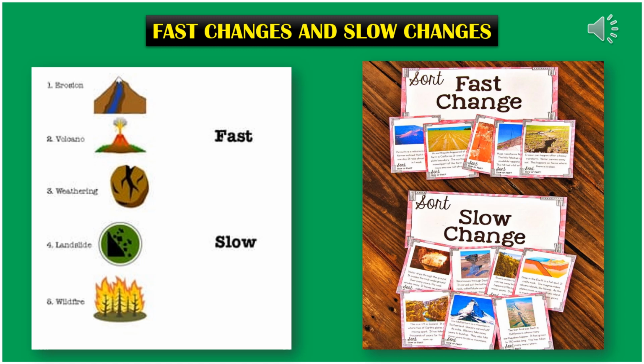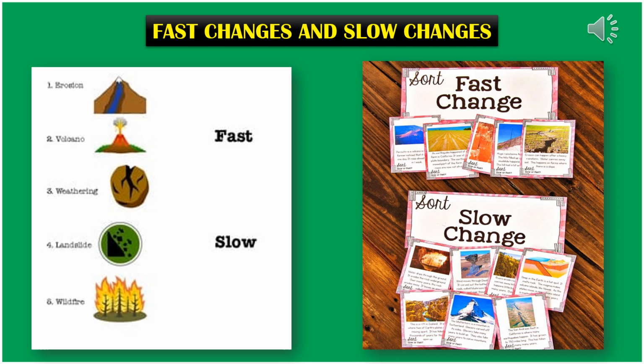Changes that happen in a short duration of time are called fast changes. Suppose we are tearing a page. Earlier the page was complete, but now it is torn. It has taken only a little time to tear it. So this is a very fast change because it happened in a very short interval of time.